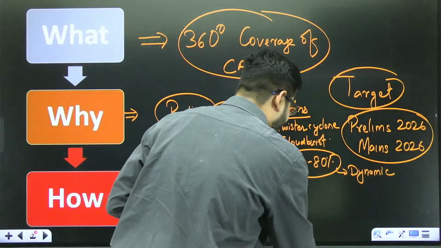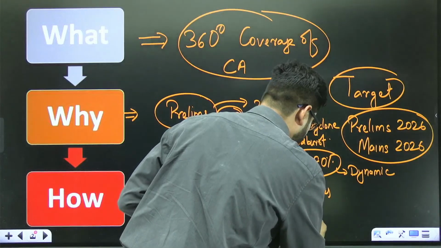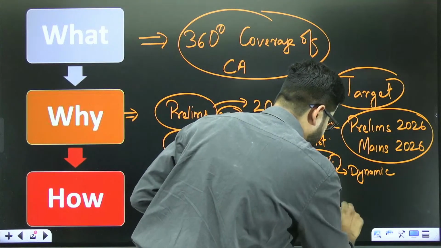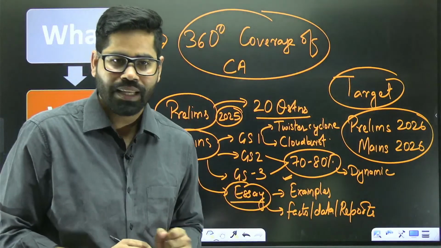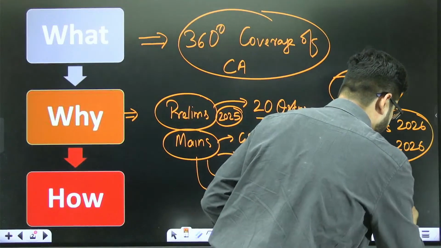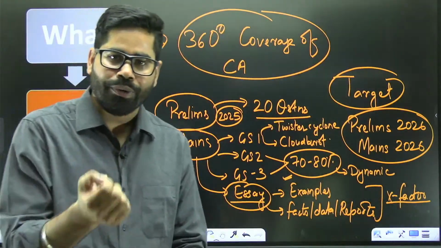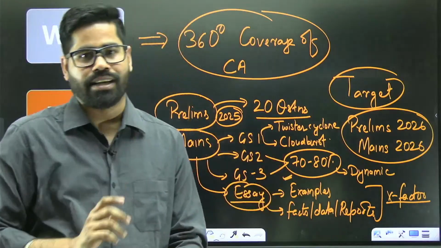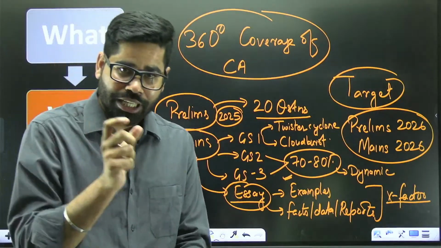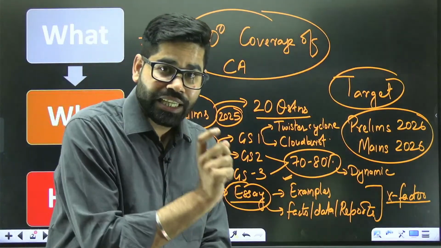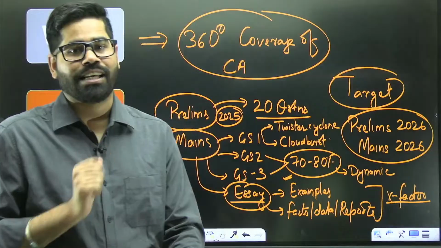The third part is essay. Here again, you have examples, facts, data and reports. All these things are the X factor of your essay. If you mention the data, the facts and the examples, and relate them with current affairs, it may bring you at least 10 to 15 extra marks in the essay paper as well.